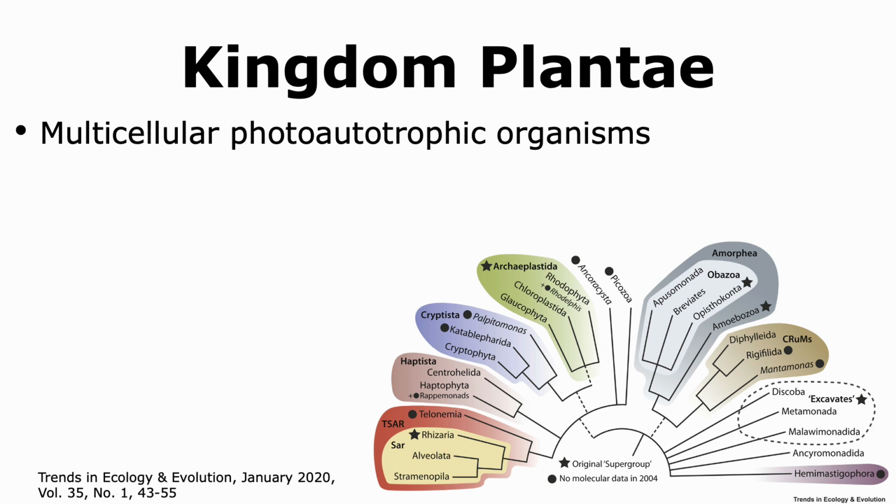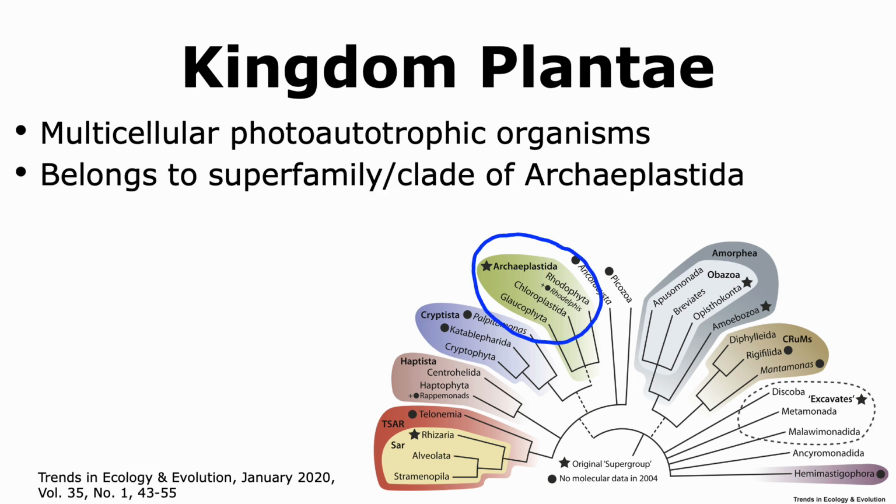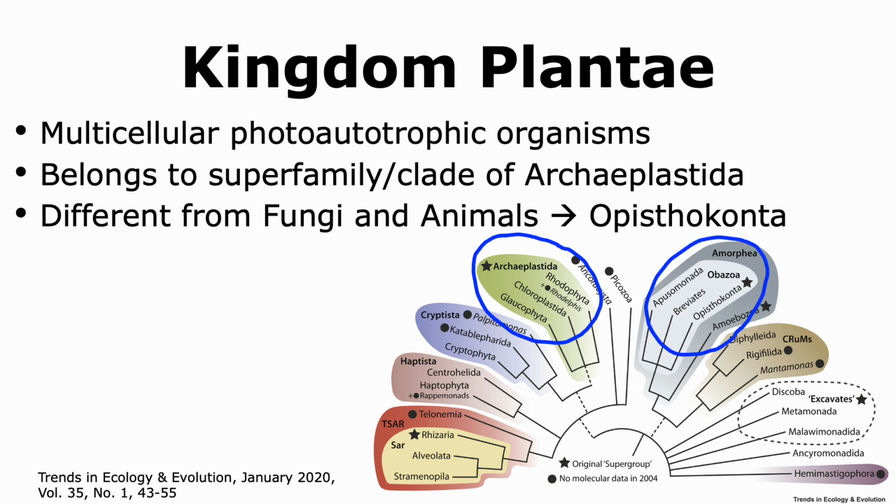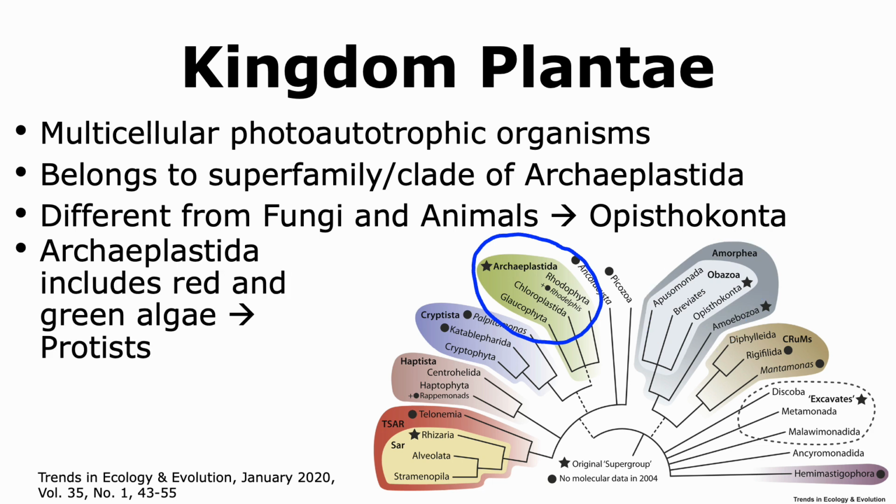All organisms of kingdom Plantae belong to the supergroup of Archaeplastida. This is different from fungi and animals, which belong to the supergroup of Opisthokonta. In addition to plants, Archaeplastida includes the red and green algae, which are protists.